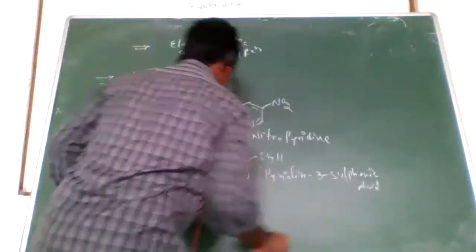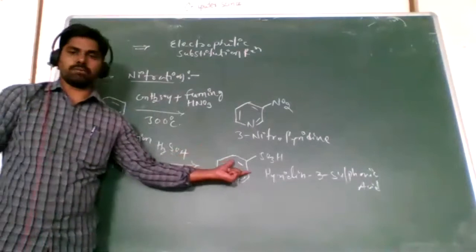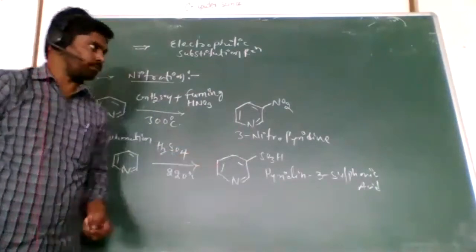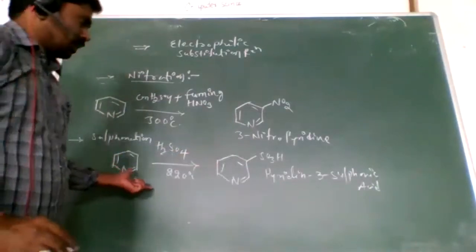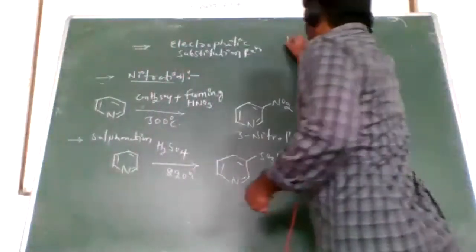So this is also an electrophilic substitution reaction, taking place at the third position. So this is nitration and sulfonation. Now I go for halogenation.